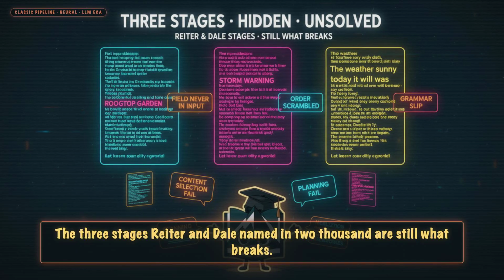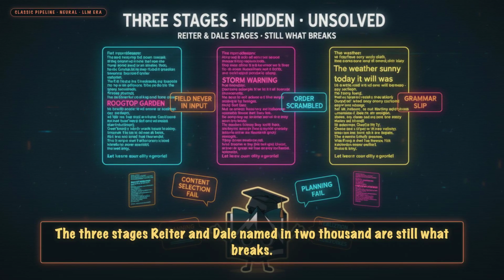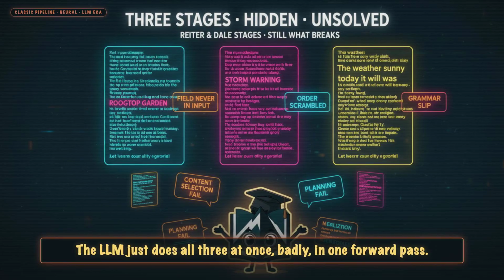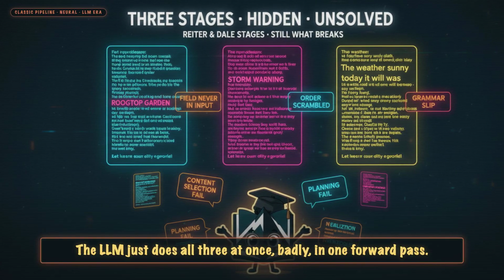The 3 stages Reiter and Dale named in 2000 are still what breaks. The LLM just does all 3 at once, badly, in one forward pass.